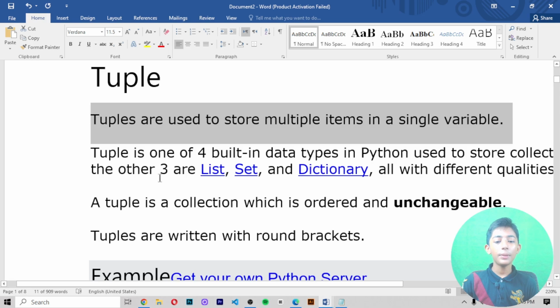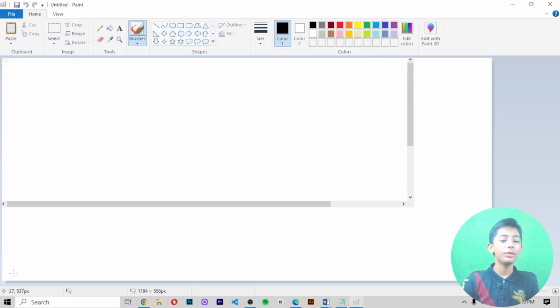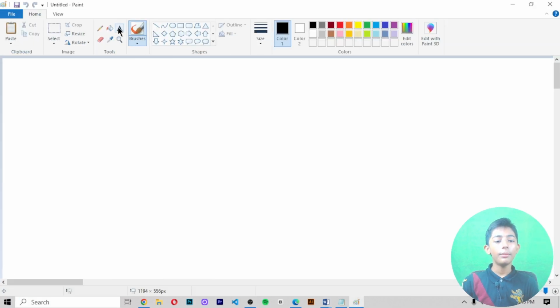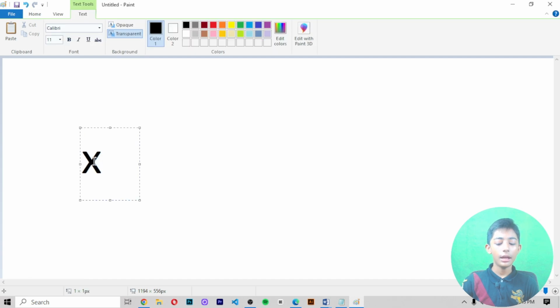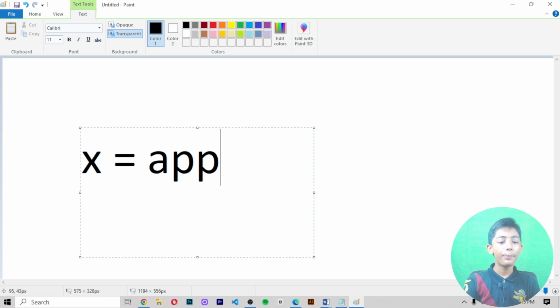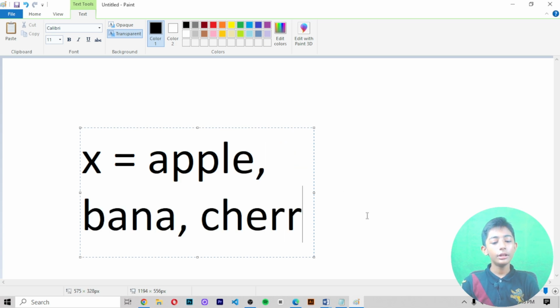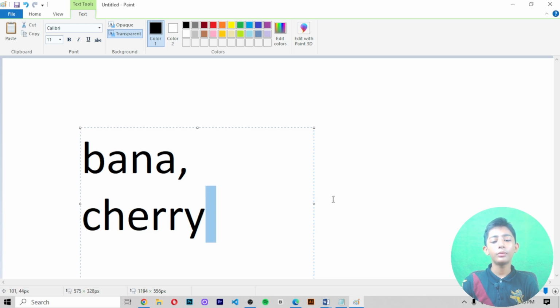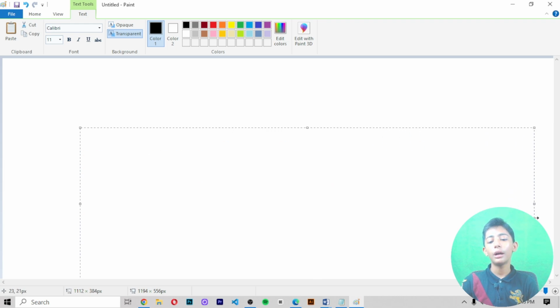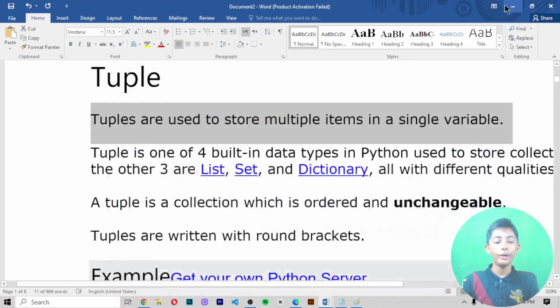Like this is one variable, my variable name is x, and in this variable I'm storing apple, then banana, then cherry. So a tuple helps us store many things in a single variable.